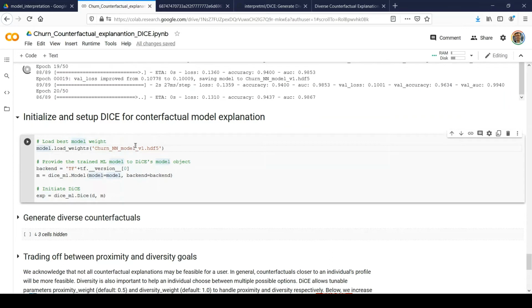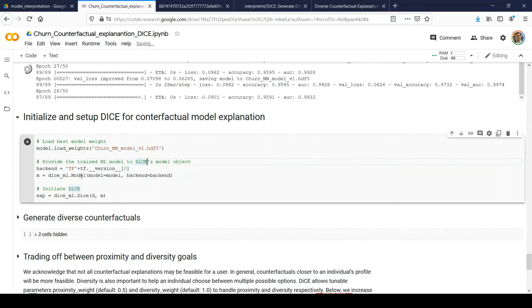Once it is complete, I will load the weight of the trained model, okay? And I will configure the backend. The backend in this case would be TensorFlow, and whatever version it has, it will take it as it is, right?